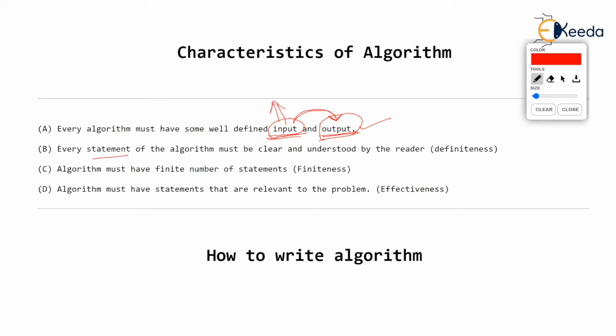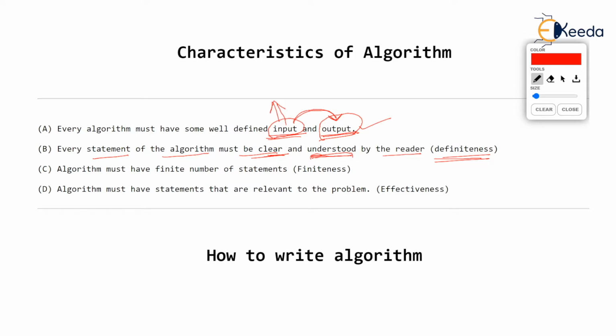Then every statement of the algorithm must be clear and understood by the reader. Basically, we write algorithms so that the implementer or the programmer knows what is to be done. Then it is a decision made by the programmer how to implement it, isn't it? Then it should be very clear what a particular step or set of steps in the algorithm is doing, and it should be understood clearly. By understood I mean it should be known by the implementer what is to be done. So that's called definiteness, isn't it? We should know definitely what has to be done due to a particular statement.